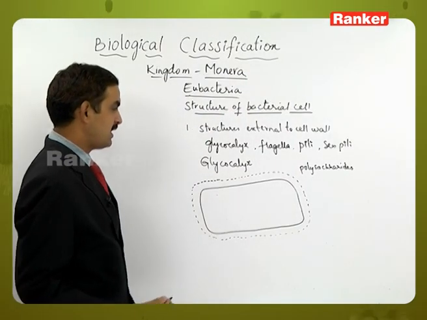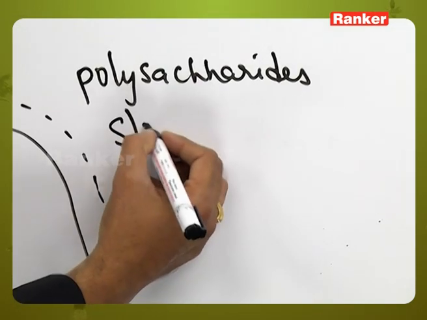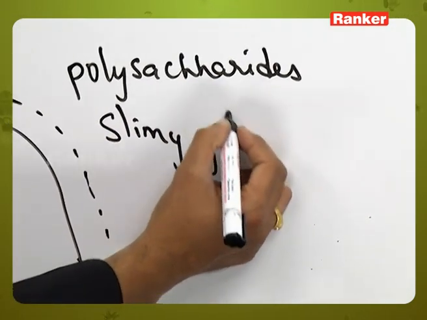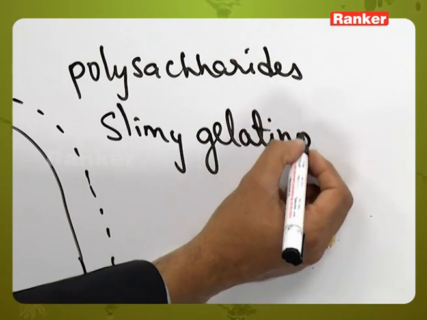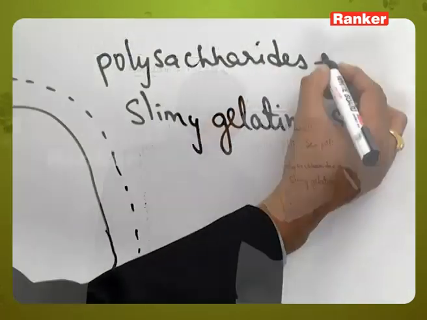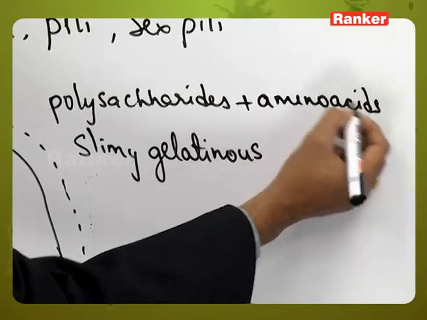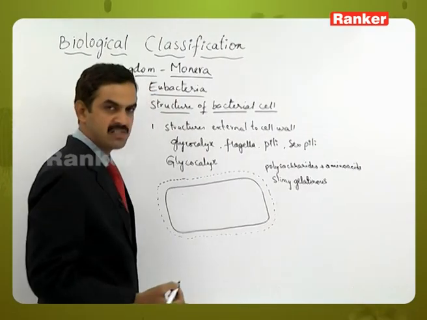And it has the special feature that it is slimy and gelatinous. In the composition, glycocalyx contains polysaccharides and amino acids, and it is slimy and gelatinous in its nature.